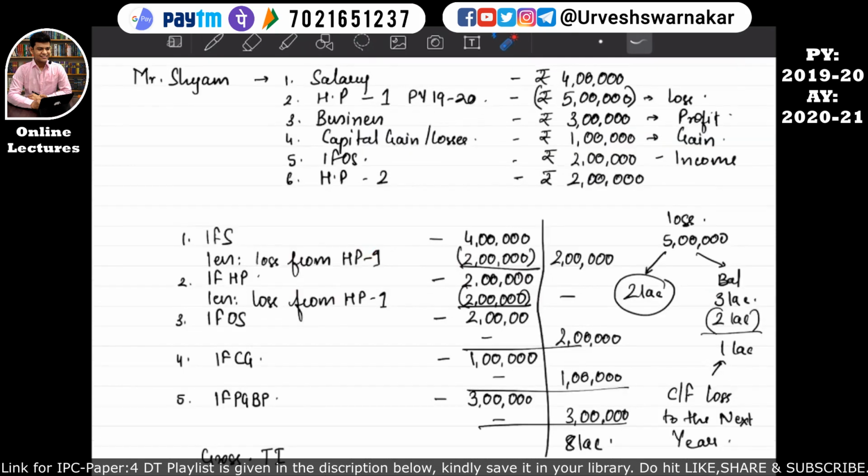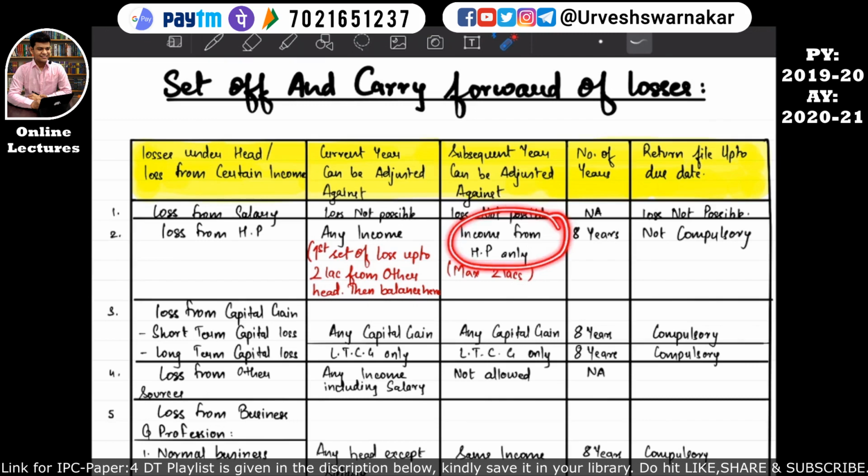That means this 1 lakh can be set off in the next previous year only against the income of the house property. Okay, but for example, if this loss would have been rupees say 4 lakhs or say rupees 5 lakhs, the entire 5 lakhs would not be set off against the income of the house property, but up to only 2 lakhs it can be set off.